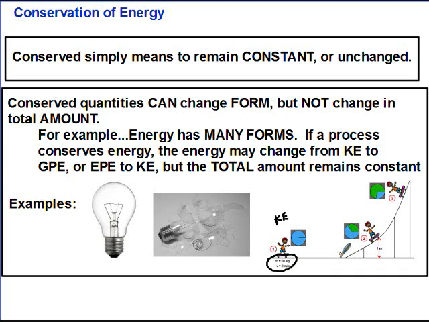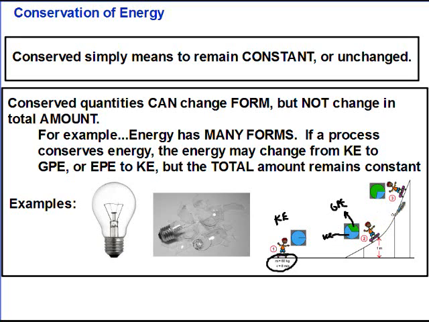Now, as they move along this ramp, you can see at position 2, they're at an elevated position. And sure enough, their kinetic energy has become smaller, so KE has become less. And something else has increased. If you're wondering what that form of energy is, I bet you can tell me. It's gravitational potential energy. In this case, the change in kinetic energy is exactly offset by the change in gravitational potential energy. So this became smaller, that became bigger.